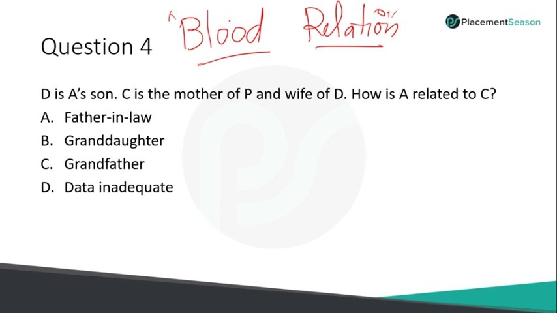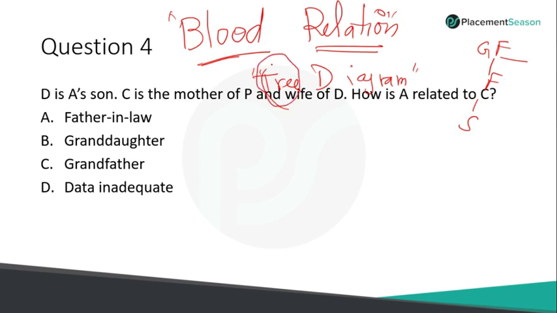You should know all the basic blood relations like mom, dad, uncle, aunt, nephew, niece, son-in-law, daughter-in-law, all those things. In blood relations, we follow a method called tree diagram. Tree diagram is like a hierarchy. When I say father, son, grandson, it should be mapped like grandfather, father, son. You should not draw everything in a single line. That will make it confusing. I'm just stressing here the tree diagram.